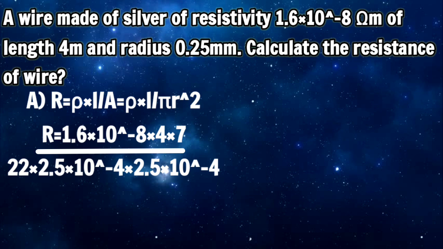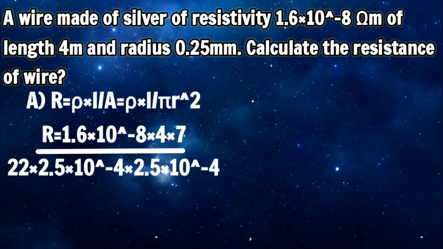So if we substitute the values, rho is 1.6 into 10 power minus 8 and L is 4. How did the 7 come? The value of pi is 22 by 7, so the 7 will go up and it is multiplied. Here the value of r is 0.25 mm. If it is converted into meters, then we will get it as 2.5 into 10 power minus 4 and it is squared.